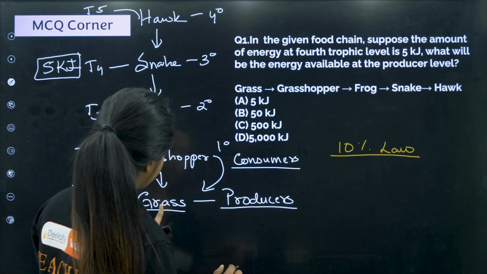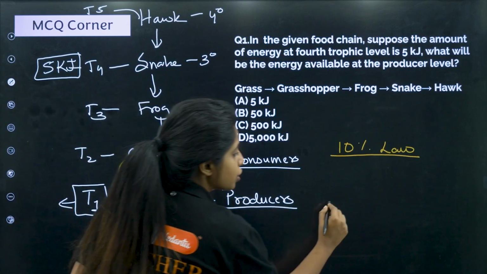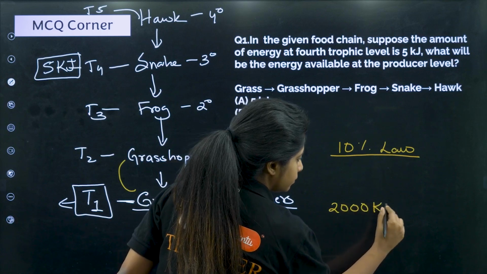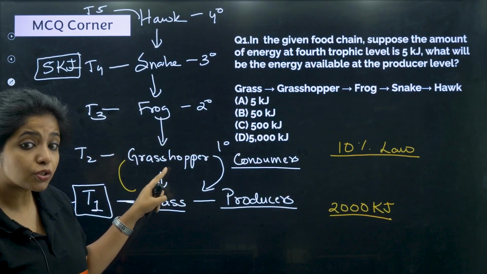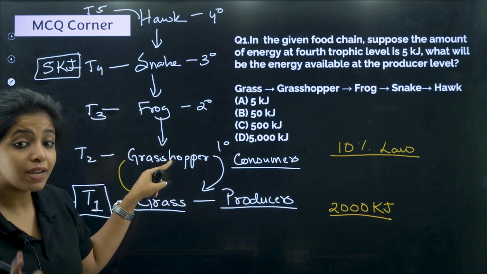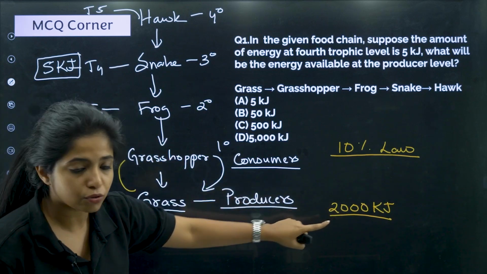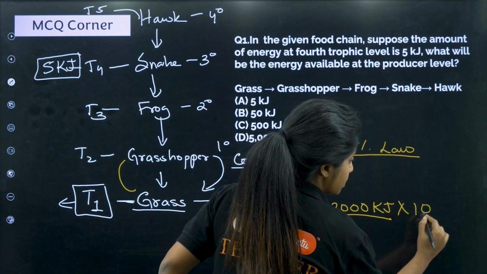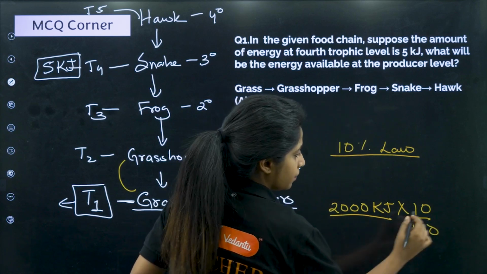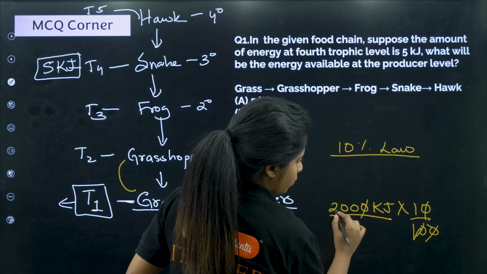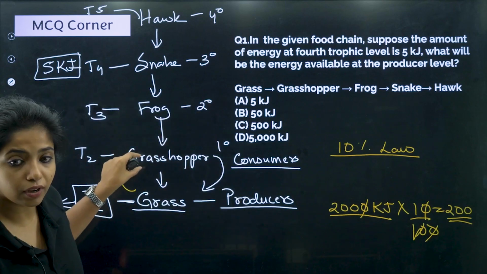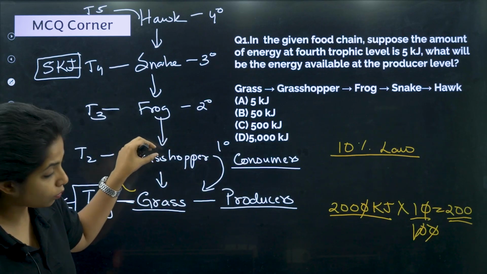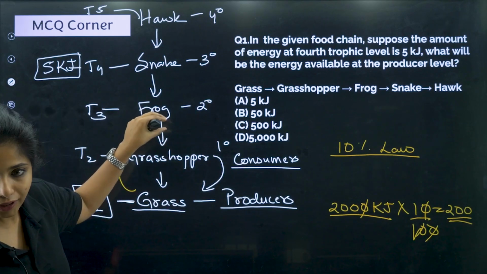Suppose I say that here it is 2000 kilojoules of energy. So how much energy will be passed on to the grasshopper? 10% of 2000. So 10% of 2000 means 10 into 2000 by 100. I cut the zeros and what do I get? 200. So 200 kilojoules of energy will be available to this one. Now this one will also give only 10% of it to the next one.